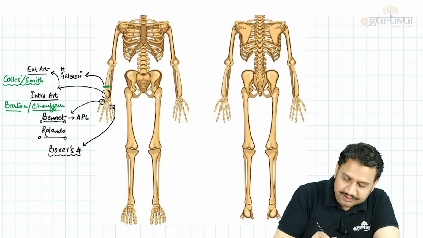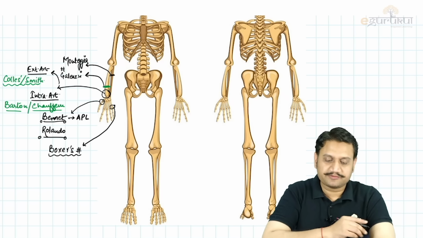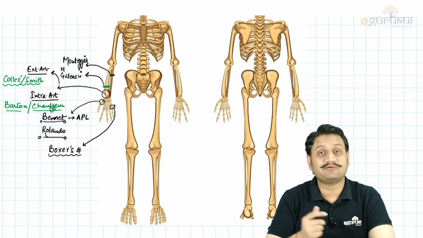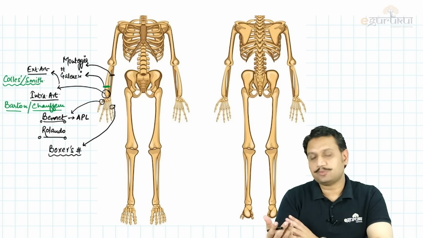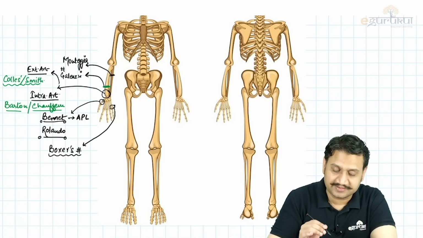Then we have a fracture of proximal 1/3 of the ulna. What do we call it? Another very important fracture, Monteggia, which in majority of the cases needs a fixation. So Monteggia and Galeazzi, the forearm fractures, the medial bone, Monteggia, the lateral bone, Galeazzi. Upper 1/3 of ulna, Monteggia, lower 1/3 of radius, it is Galeazzi, the fracture of necessity.